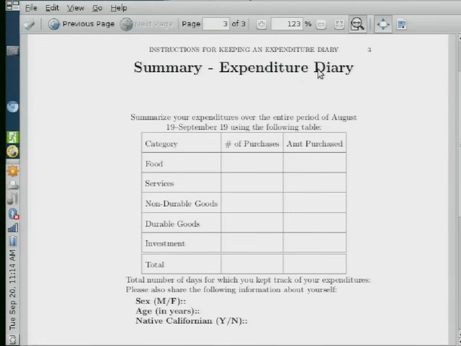Now, in addition to these things, there's a few other pieces of information we'd like, not including your name. This formatting makes it a little obscure. On your otherwise anonymous form, tell us if you're male or female. Tell us how old you are in years, and tell us whether or not you were born in California. And so those 3 pieces of information we're going to use to try to understand variation in expenditures.